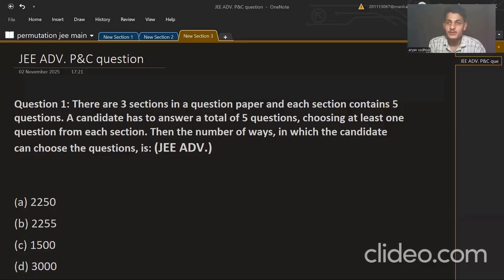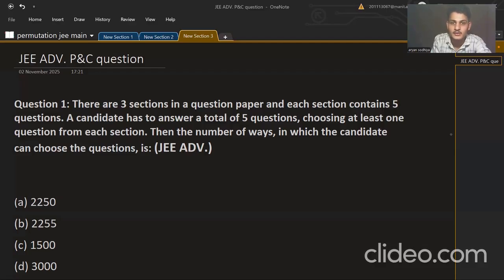Events. As I told, these two are very important topics from the perspective of JEE Mains as well as JEE Advanced. In the previous lecture we solved the questions of JEE Main, and in today's lecture, we will see how JEE Advanced asks the questions of NCR, NPR, sequential tasks, as well as mutually exclusive tasks. So first of all, let's revise what are mutually exclusive and sequential tasks.